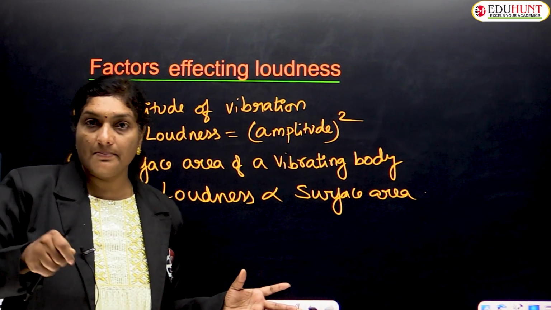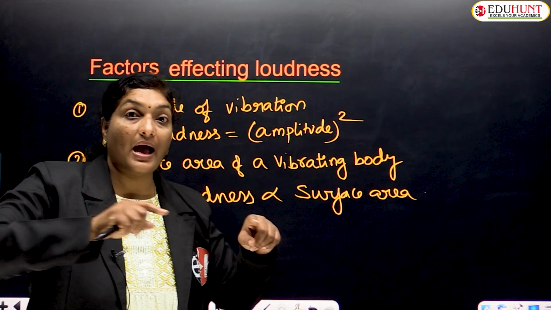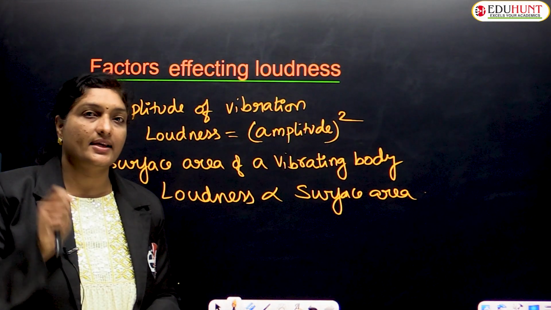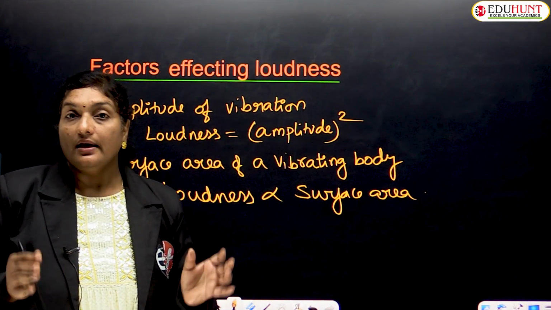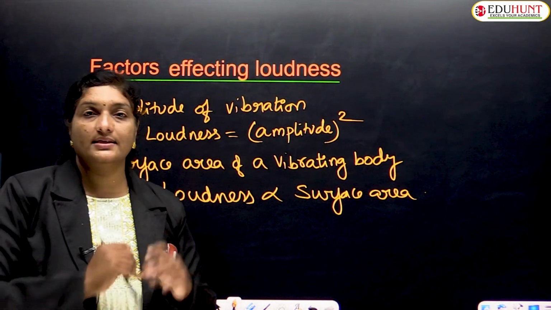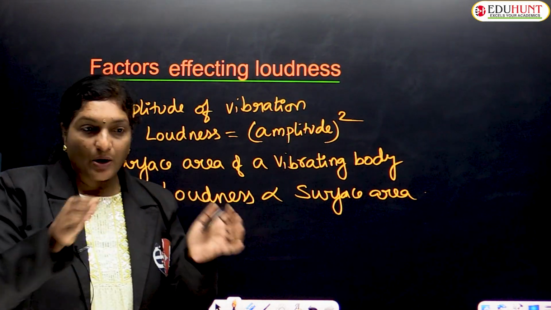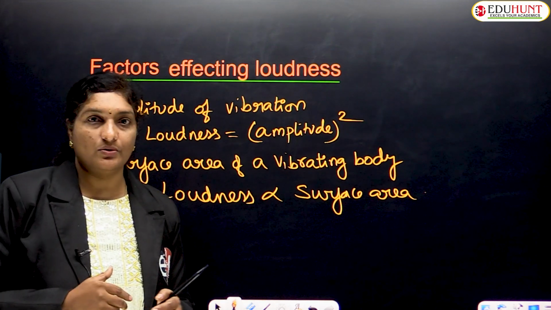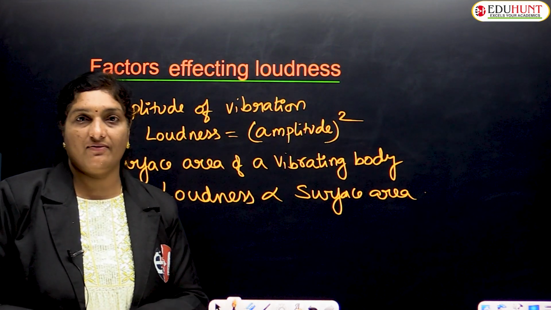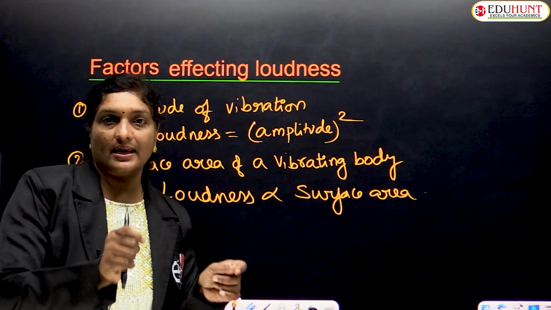Whenever a drum having a large surface area is beaten, it produces a large amount of sound. Similarly, if you take a small sized drum and you beat it, then because of the smaller area, it cannot produce as much sound as the previous one, even though we are applying the same force on it.